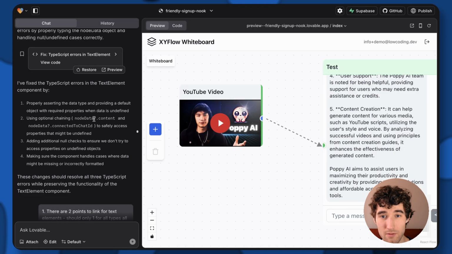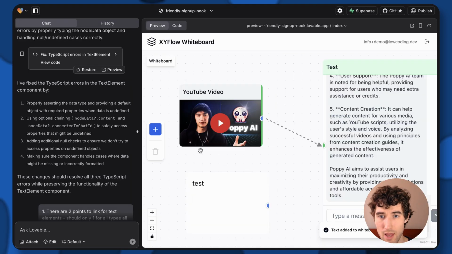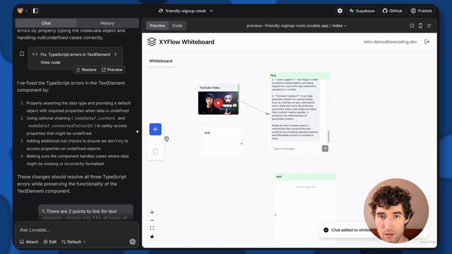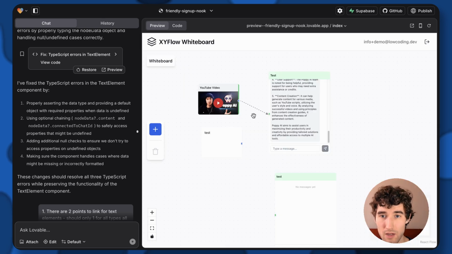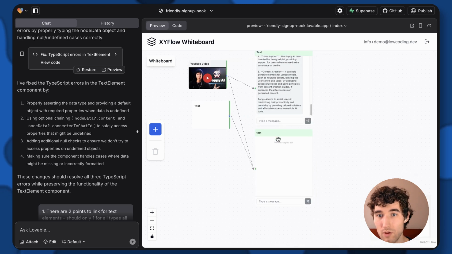Right now you can add text, for example, test text. You can add new chats here, like a test chat. You can create a YouTube video here and paste it, and you will even see the thumbnail. After that, you can simply use the same videos and the same chats for different chats. And then this chat will be able to use the data that is linked.